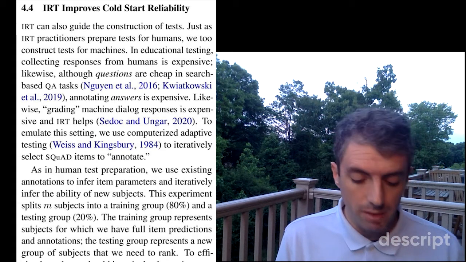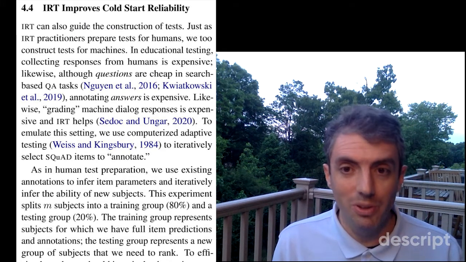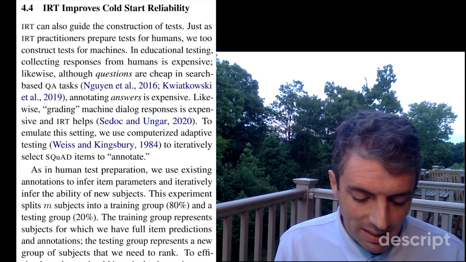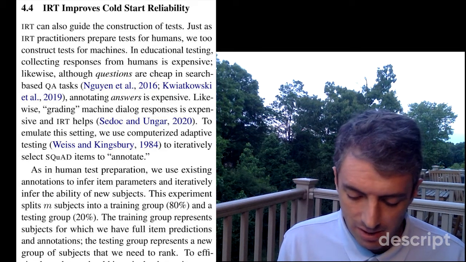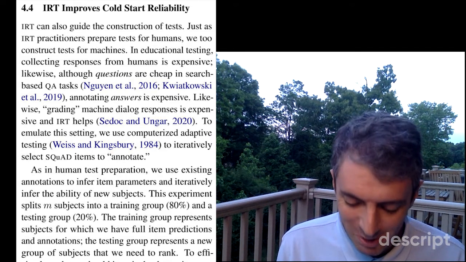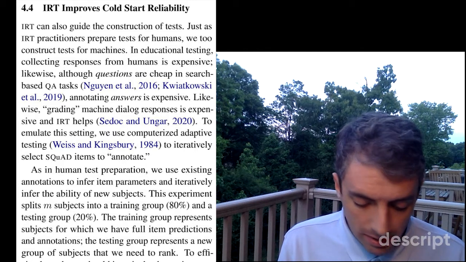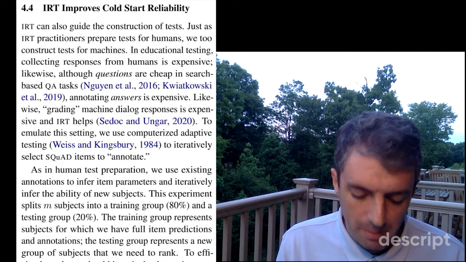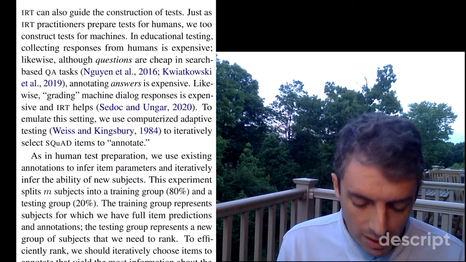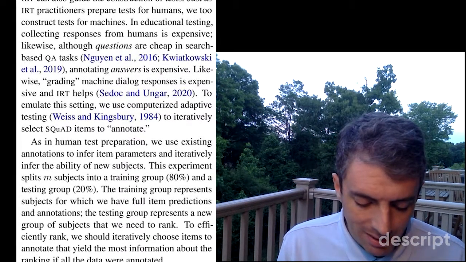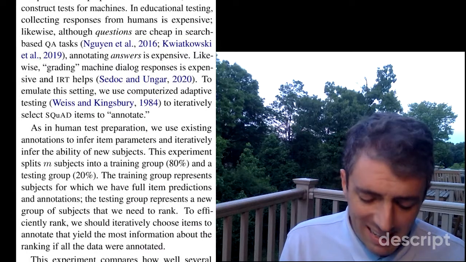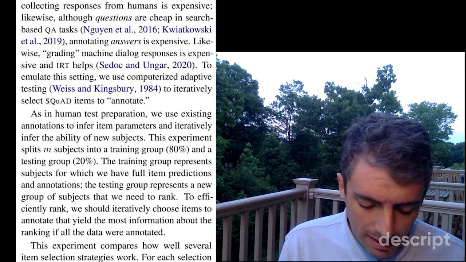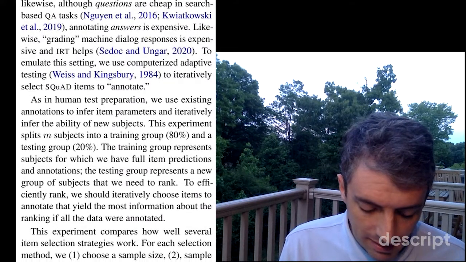Section 4.4. IRT improves cold start reliability. IRT can also guide the construction of tests. Just as IRT practitioners prepare tests for humans, we too construct tests for machines. In educational testing, collecting responses from humans is expensive. Likewise, although questions are cheap in search-based QA tasks, annotating answers is expensive. Likewise, grading machine dialogue responses is expensive, and IRT can help.